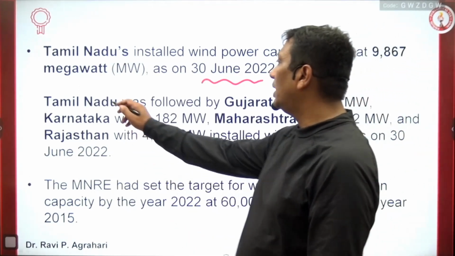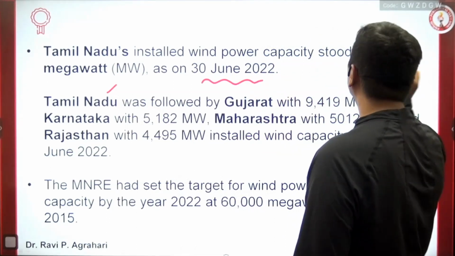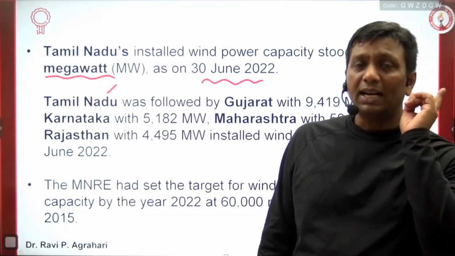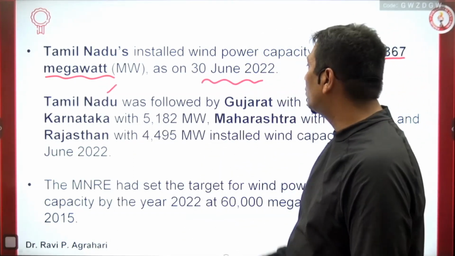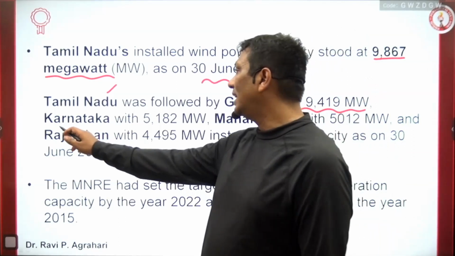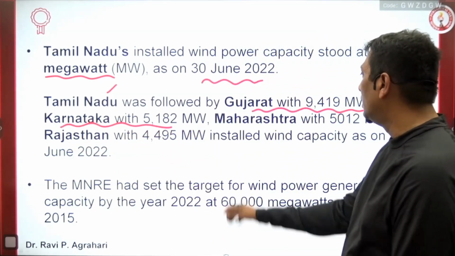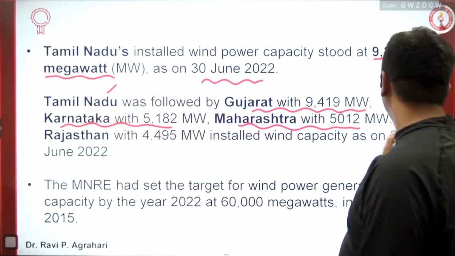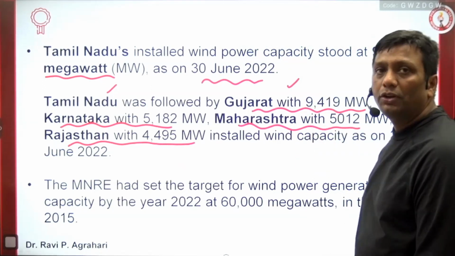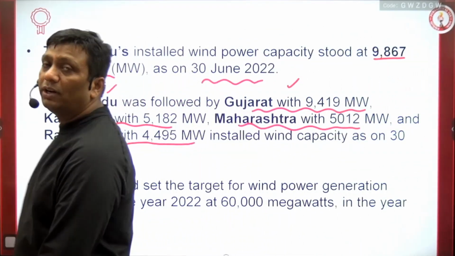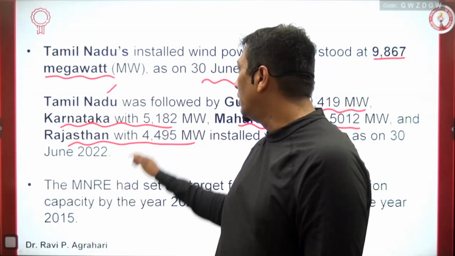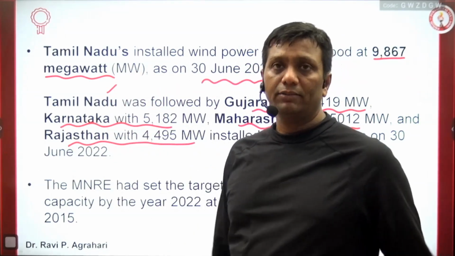In this case, Tamil Nadu is the leading state, with around 9,867 megawatts of power generation in India. Earlier, Maharashtra was the second one, but today the recent data is that Gujarat is the second one, with 9,419 megawatts. The third is Karnataka with 5,182 megawatts. The fourth is Maharashtra with 5,012 megawatts. The next one is Rajasthan with 4,495 megawatts. That is the last data of 30th June 2022. So for the 2023 and 2024 examinations, this is the last data you prepare and remember. But again, I suggest you do not rely only on this data, guys.